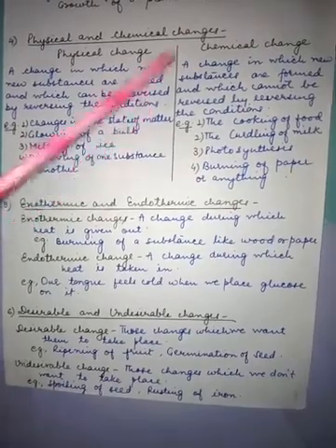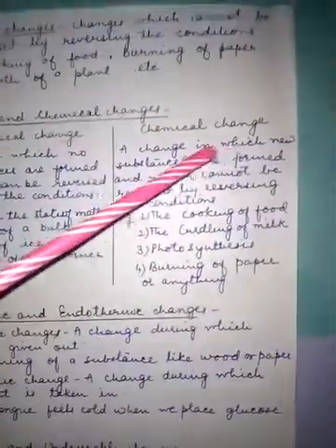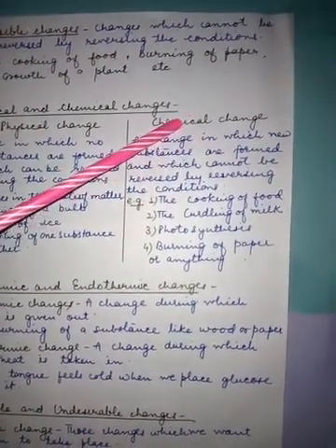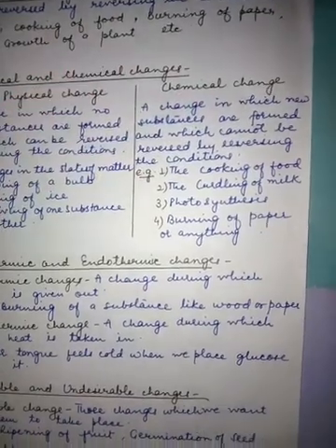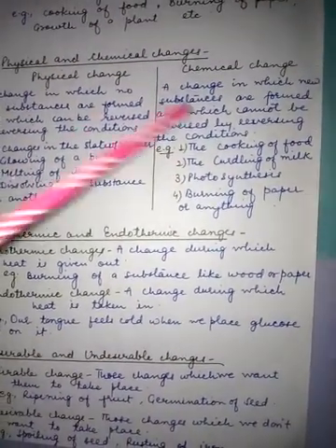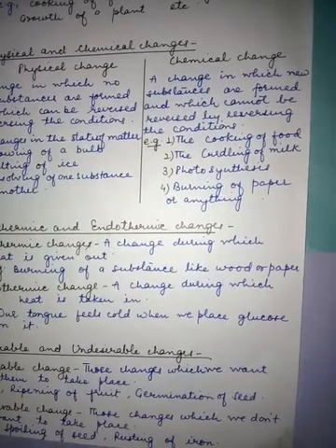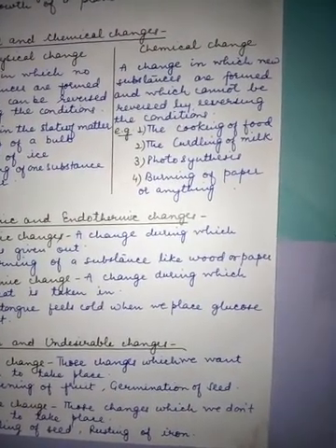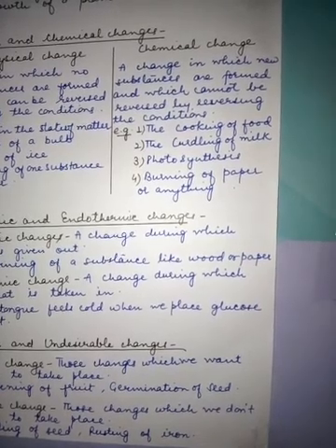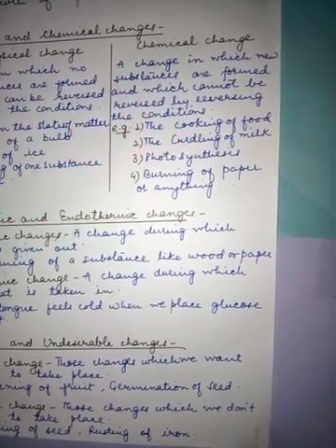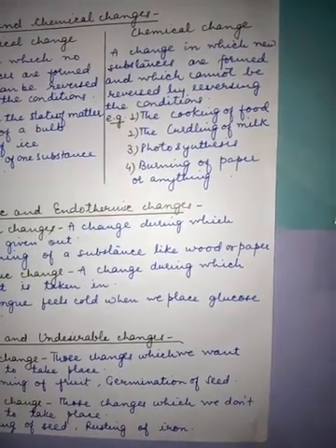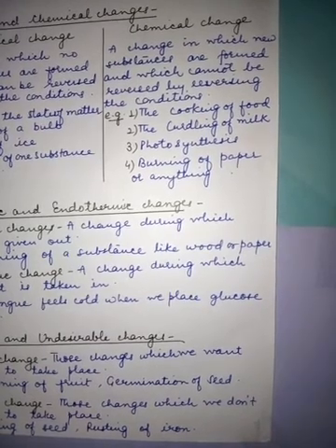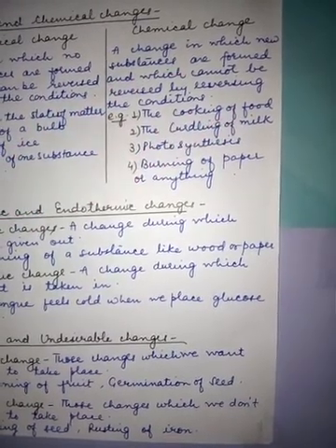Now what are chemical changes? A change in which new substances are formed. As is clear from the name itself, chemical change is a change in which some new substance will form, and it cannot be reversed by reversing the conditions. We have an example, cooking of food. We have some vegetables, and those vegetables will be cooked. Then you will get the yummy food. So that cooking of food is irreversible.